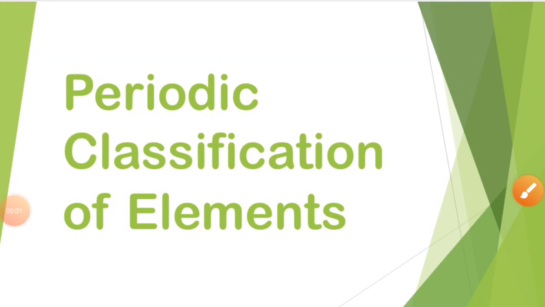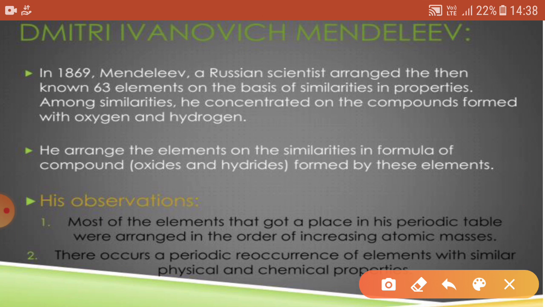Good morning, students. Today we will continue with the topics Mendeleev and the modern periodic table in the chapter Periodic Classification of Elements. Dmitry Ivanovich Mendeleev was a Russian scientist who arranged the 63 elements in the order of their increasing atomic mass and the similarity in their properties. And this whole arrangement is known as the periodic table.